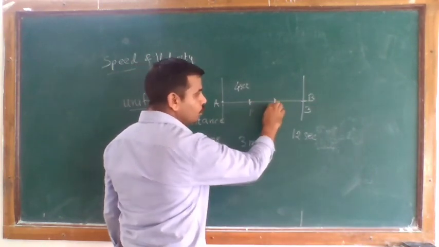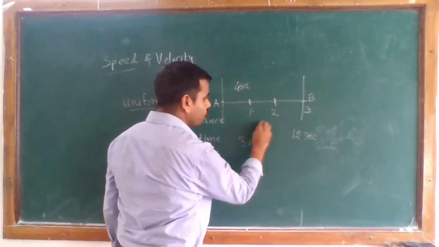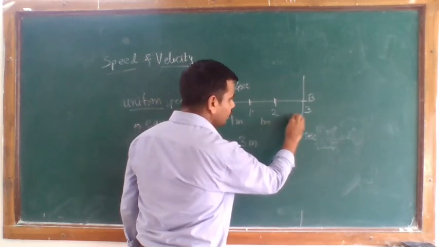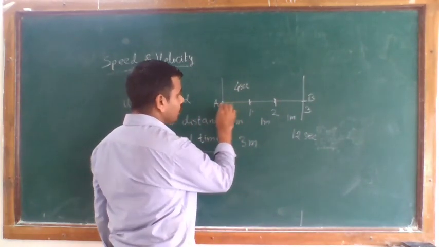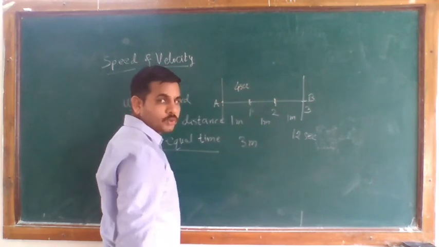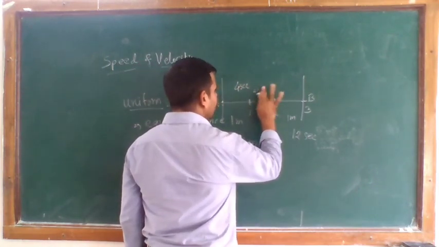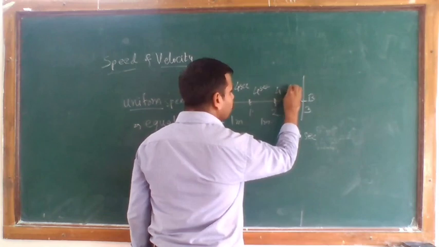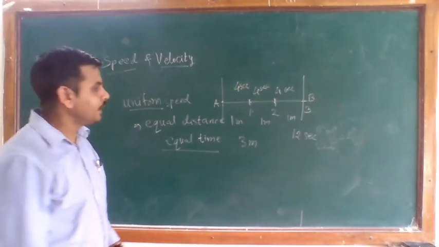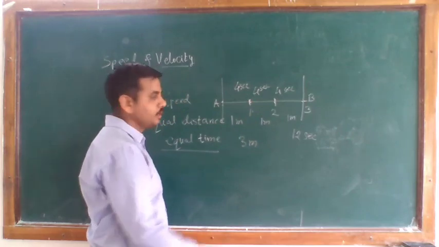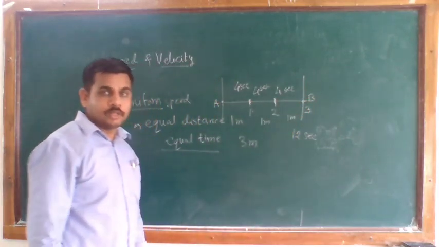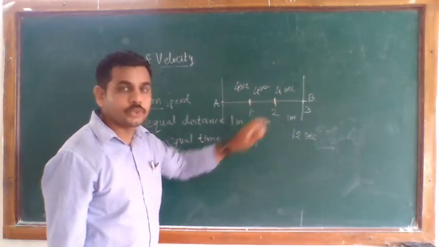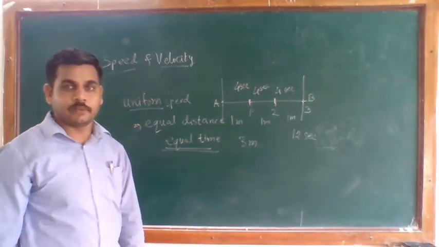From 1 to 2, this is an equal distance, 1 meter, and it also takes 4 seconds. For the last lap, it also requires 4 seconds. So we can see that all the distances are equal, and for these equal distances the object requires equal time intervals.